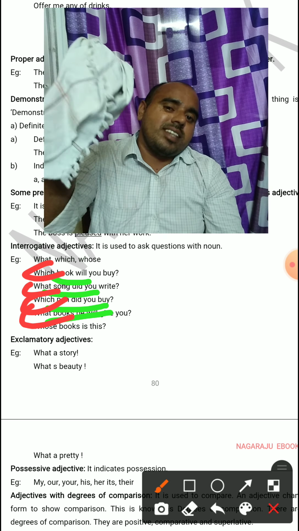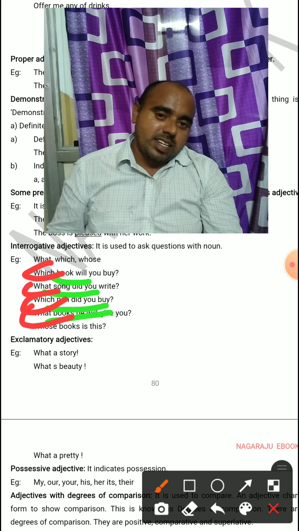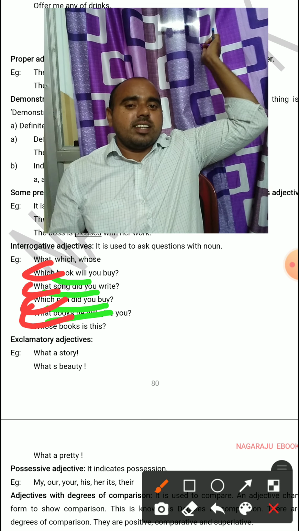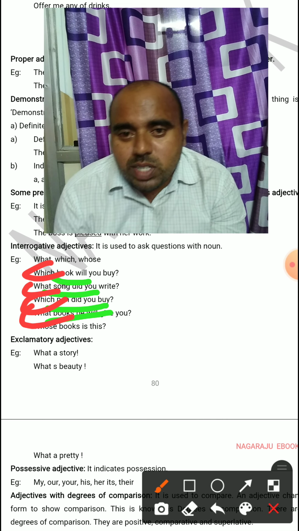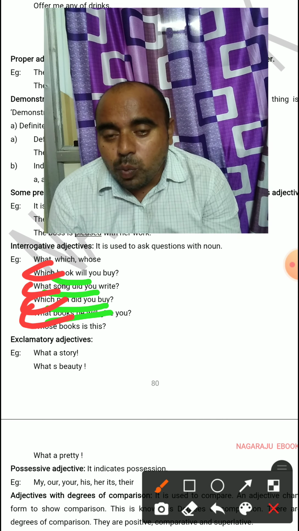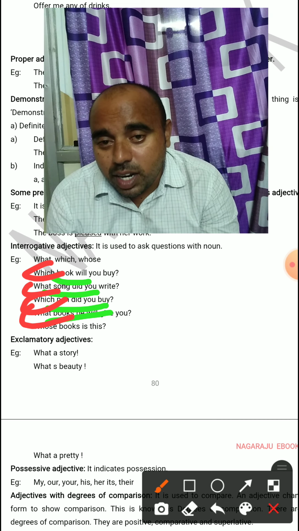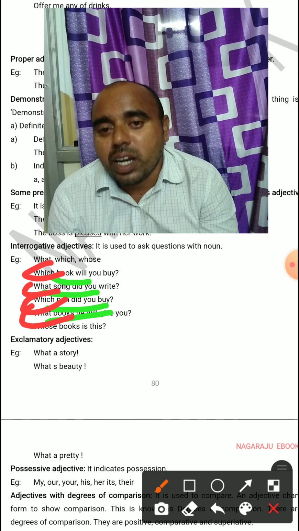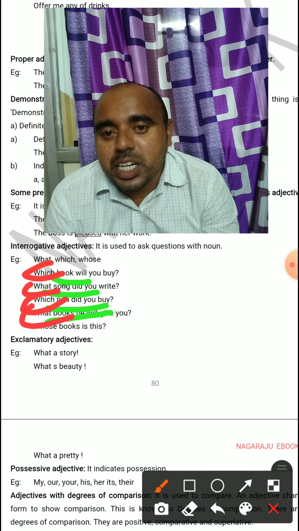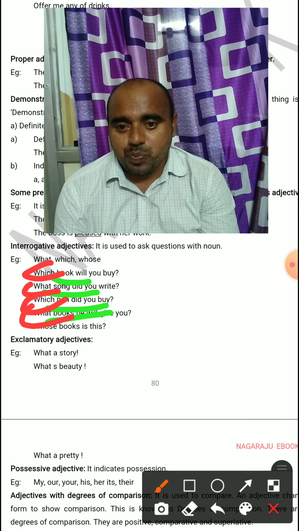Whose hanky is this? Whose curtain is this? Do you understand? So, whose is a word which belongs to the double H words group, and when followed by a noun it is called an interrogative adjective.